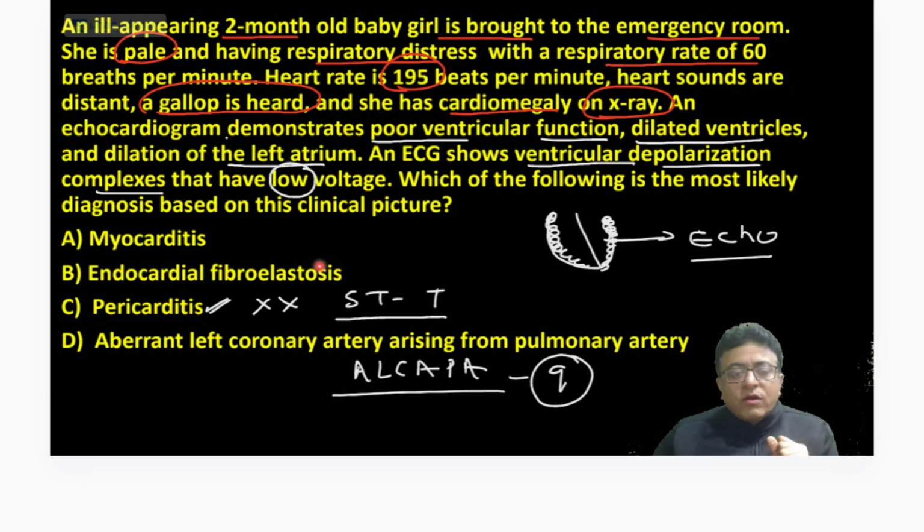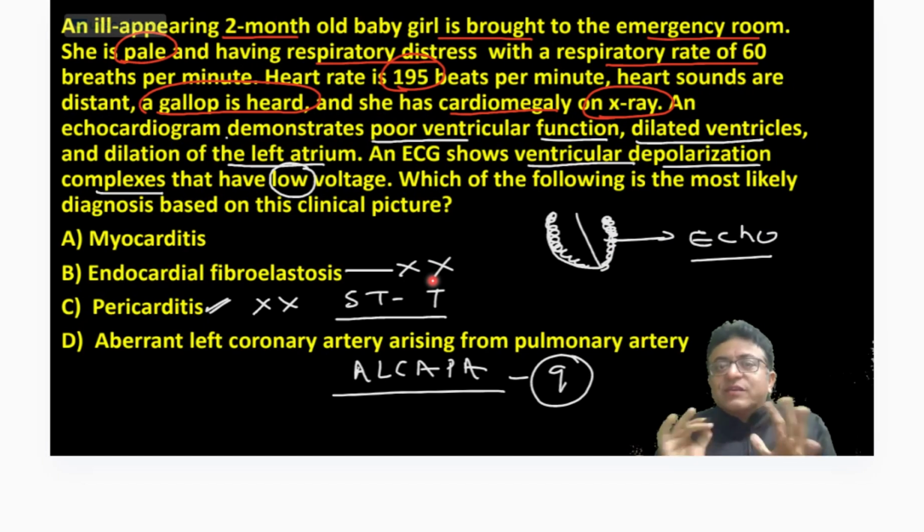So that is also not written. So it can't be. So what are we left with? Myocarditis. That should be your approach. This is typical myocarditis. If you work in pediatrics, so many patients in distress, heart rate fast, and that distress is not explained by your lung finding. So something is wrong in the heart.